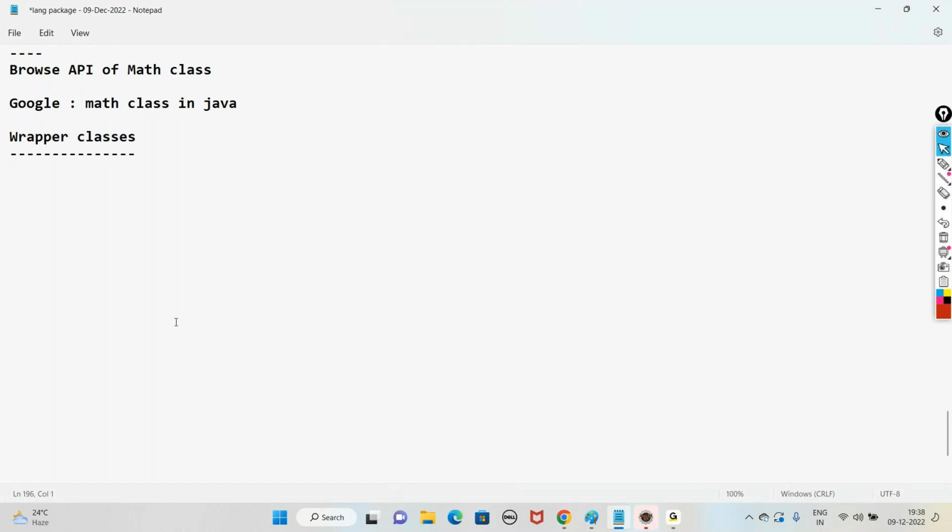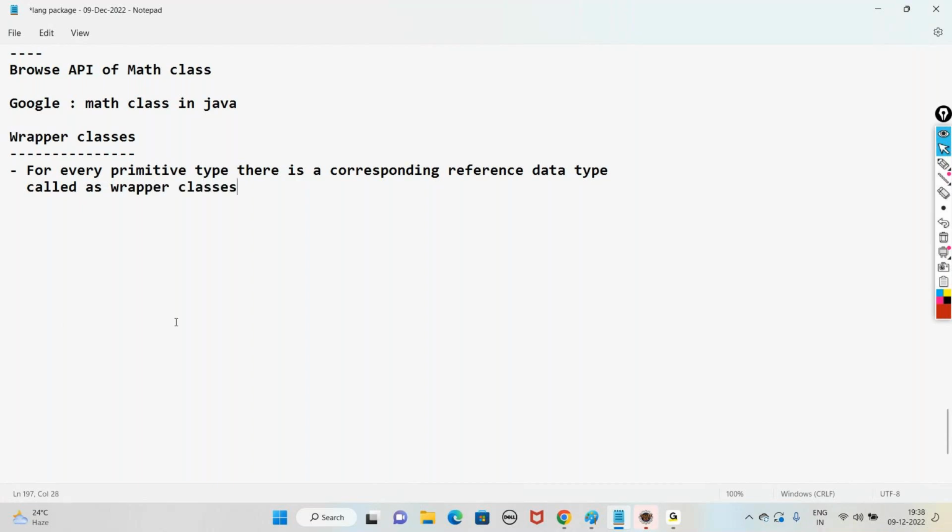The last one, wrapper classes. For every primitive data type, there is a corresponding reference data type, called wrapper classes. Let's see wrapper classes. Wrapper classes are immutable.